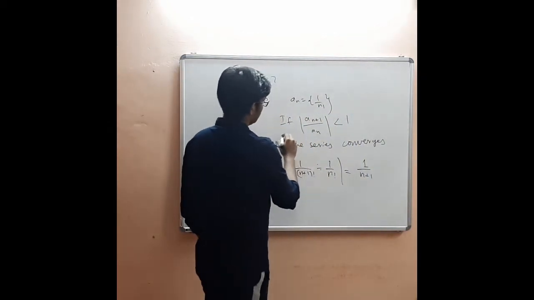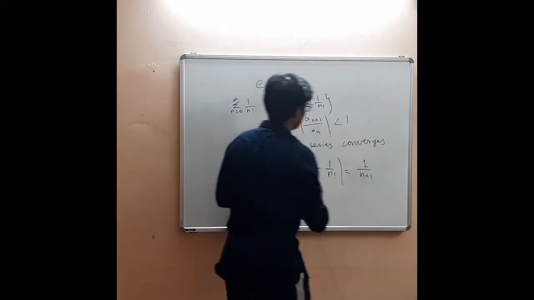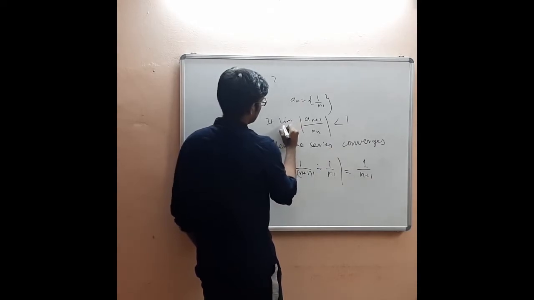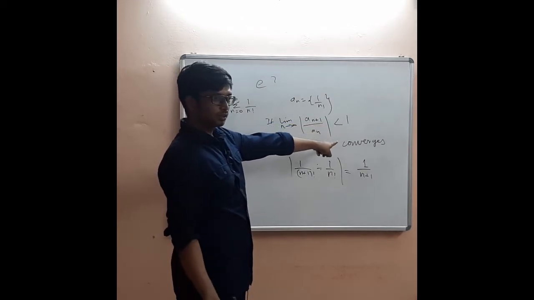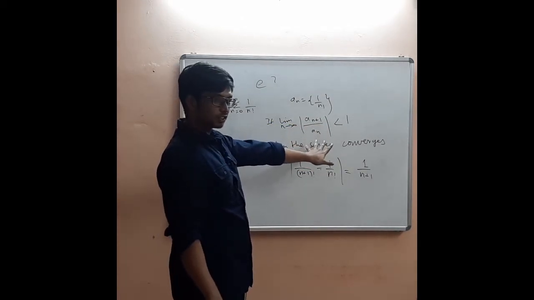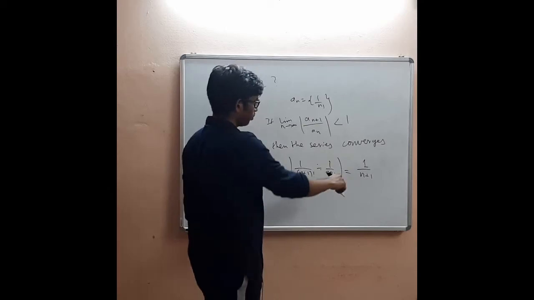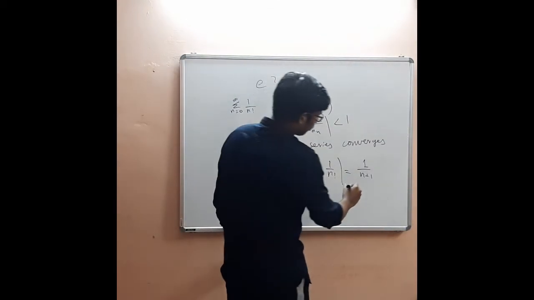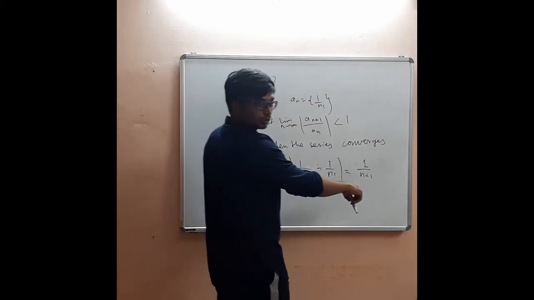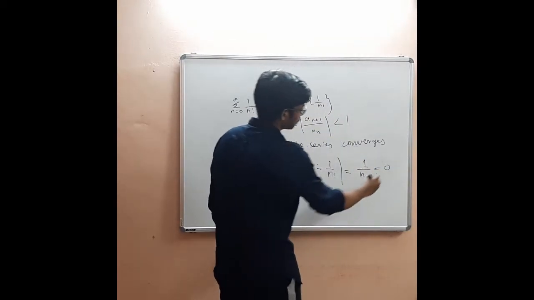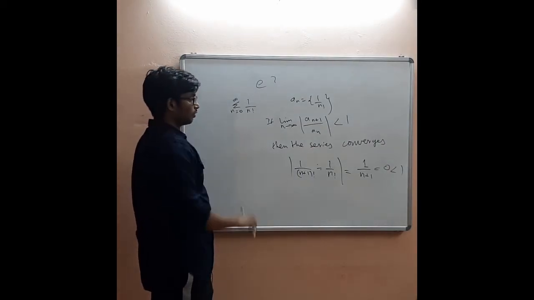Actually, if there is some correction, the ratio test tells that if the limit as n tends to infinity of a_(n+1) divided by a_n is less than 1, then the series is convergent. So this is the actual definition. I used the limit n tends to infinity before, but this is the actual definition. So you have 1 by n plus 1, and what is the limit when n tends to infinity? It is 0, which is less than 1, and hence this series converges.